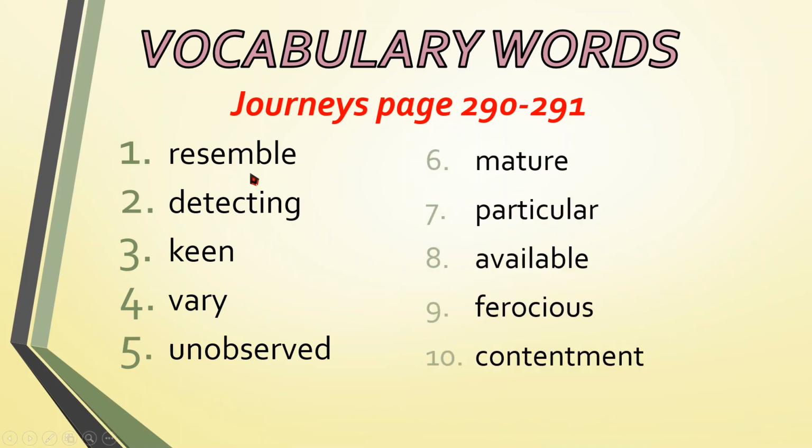Let's start reading. Resemble. Next, detecting. Keen. Vary. Unobserved. Mature. Particular. Available. Ferocious. Contentment. So these are the 10 words that we're going to learn for today.